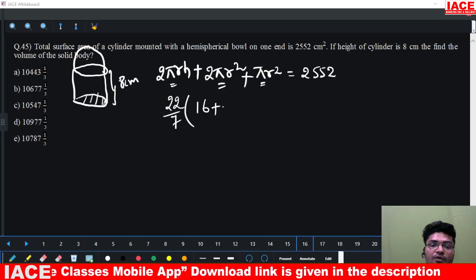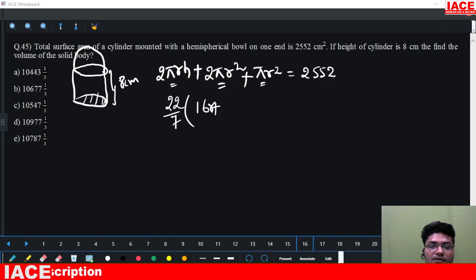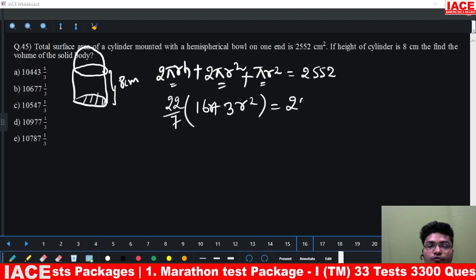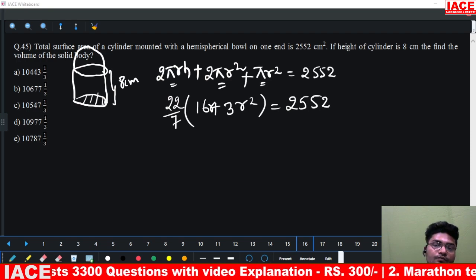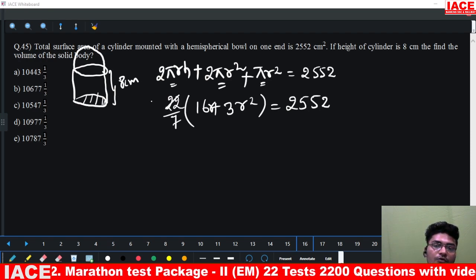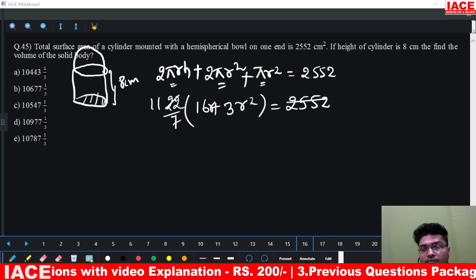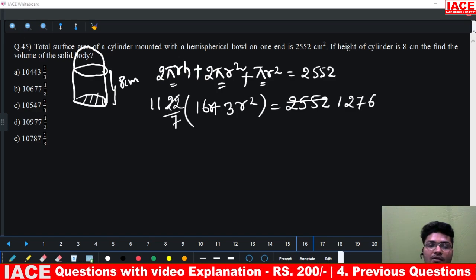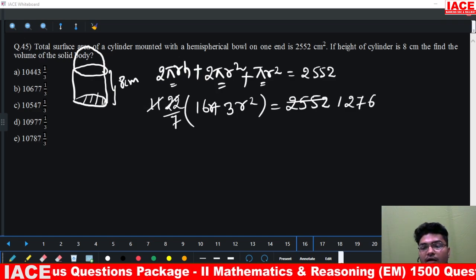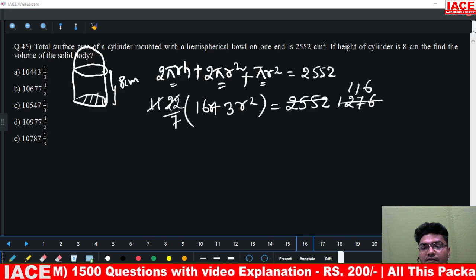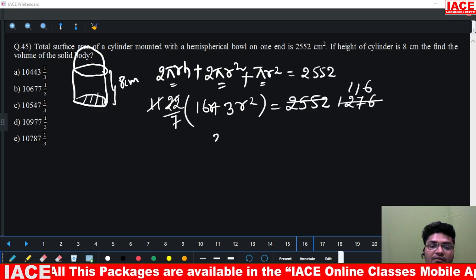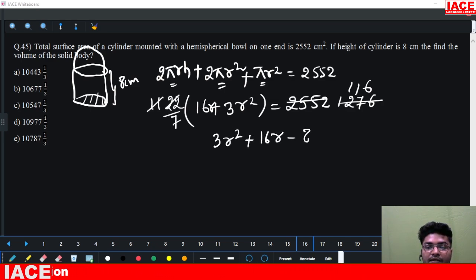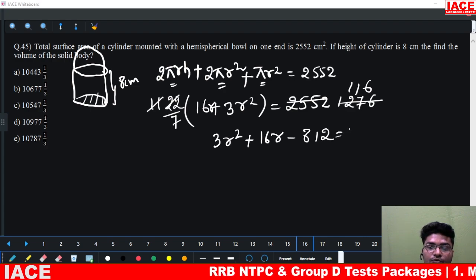So 16r plus 3r square is equals to 2552, which reduces to 3r square plus 16r minus 812 is equals to 0.